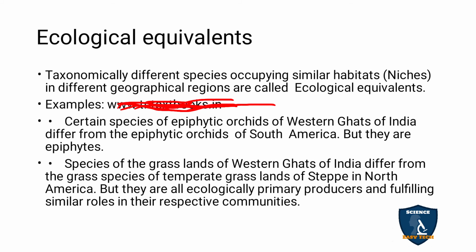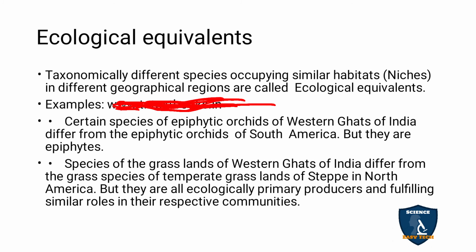Okay, so the examples of ecological equivalents: certain species of epiphytic orchids in the Western Ghats of India differ from the epiphytic orchids of South America, but they are epiphytes. So they are living in different areas. Even people like the Sri Lankans are different from us, and African people and Americans are different, with some changes in their face.